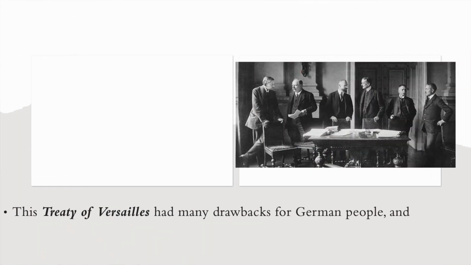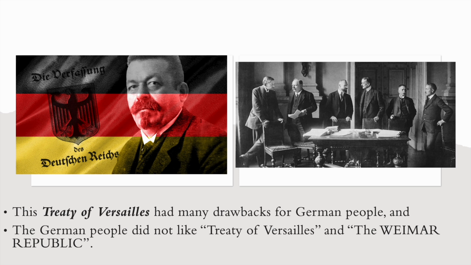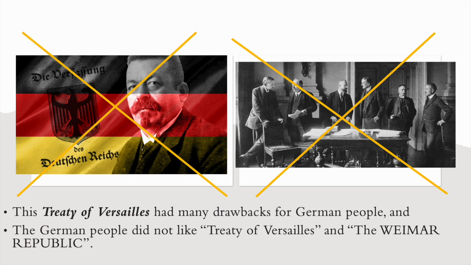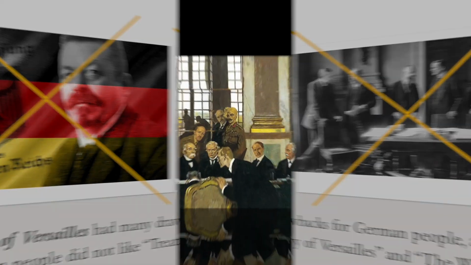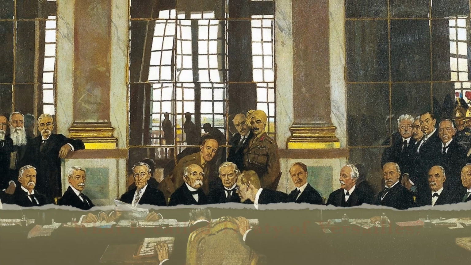This Treaty of Versailles contains many drawbacks for the German people. Because of that, the German people don't like the Treaty of Versailles, and also they don't like the Weimar Republic which signed it. Okay, what is the Treaty of Versailles? What does it contain? We will see.